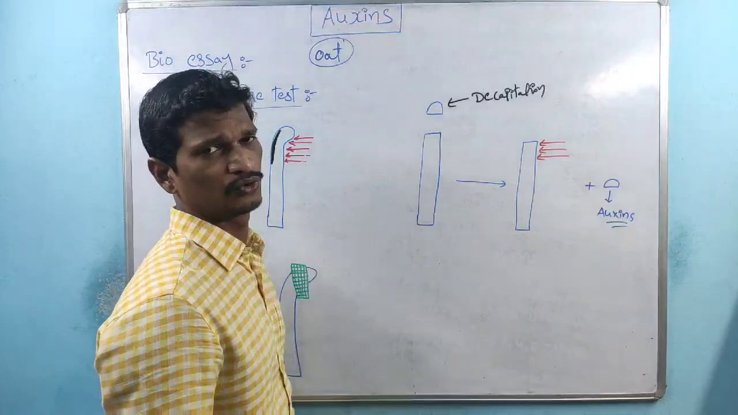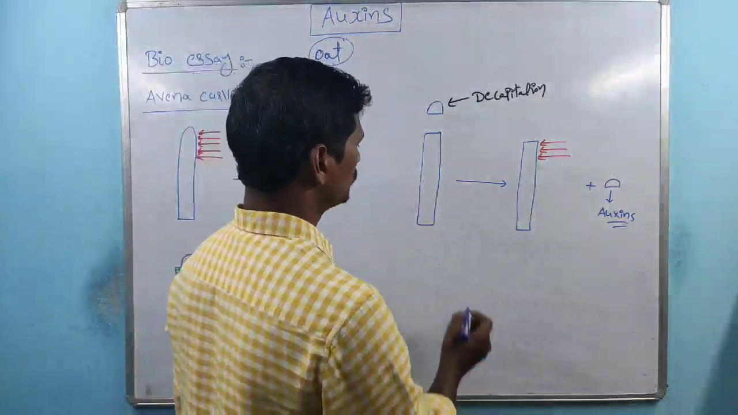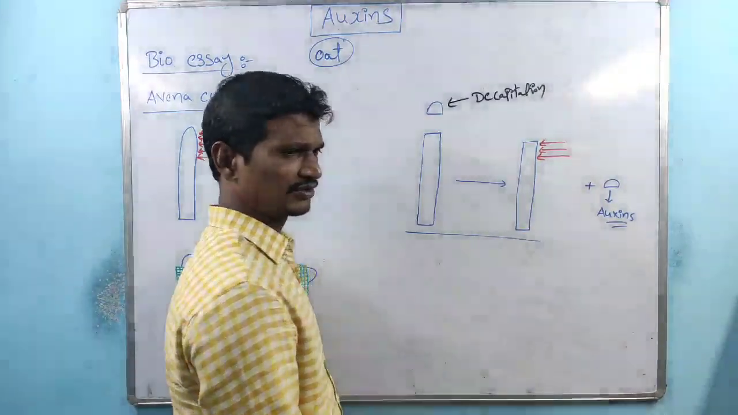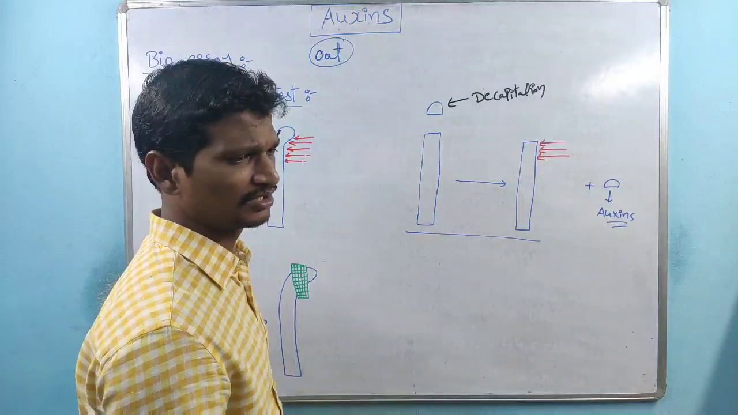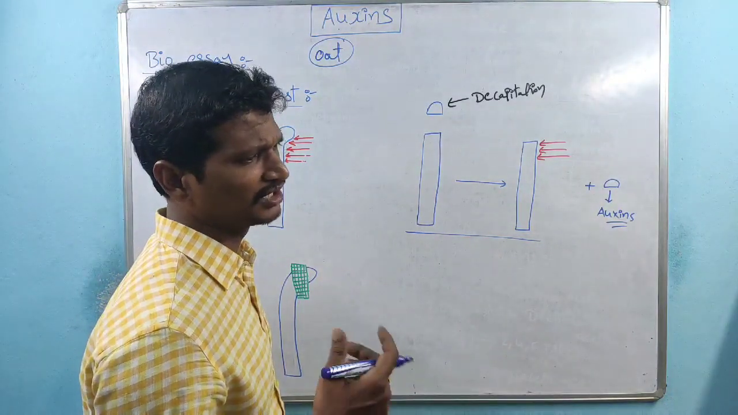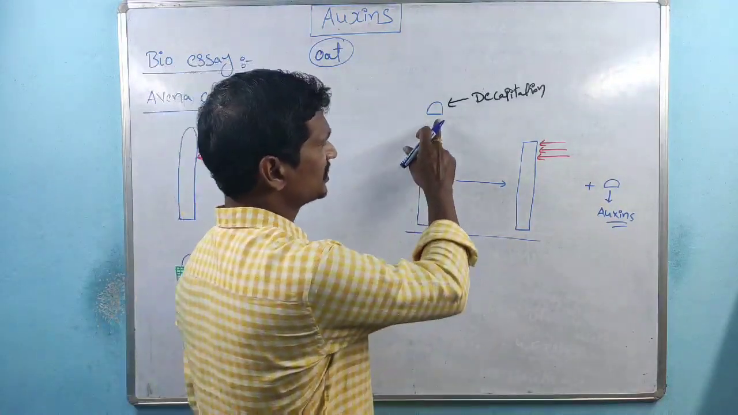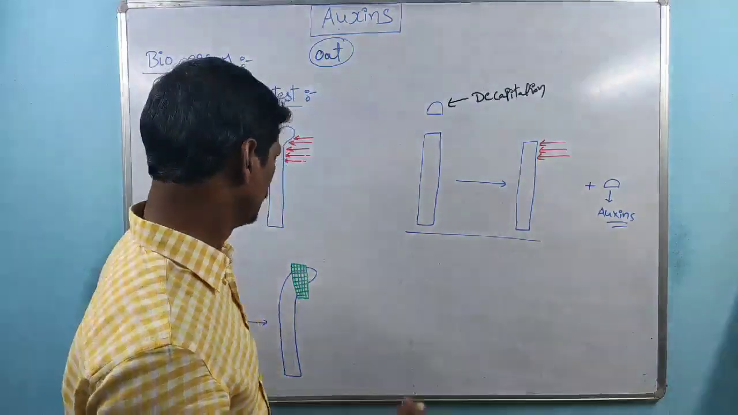There is no phototropism, or there is no bending. So this is one of the evidence. Presence of auxins: the plants showing phototropism, or the coleoptiles are bending towards the light direction. So tip part is there, auxins are there. Tip part is not there, auxins are not there, right?